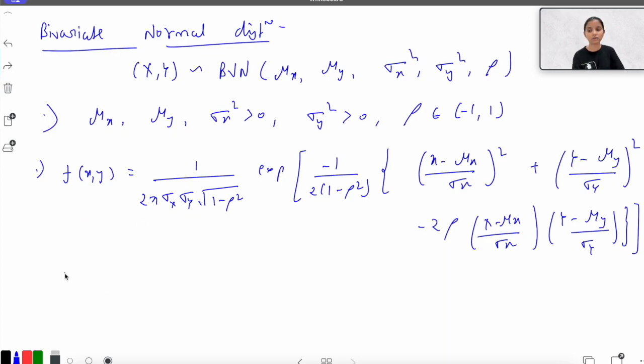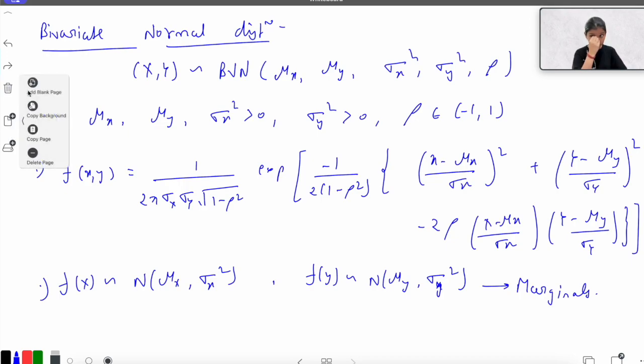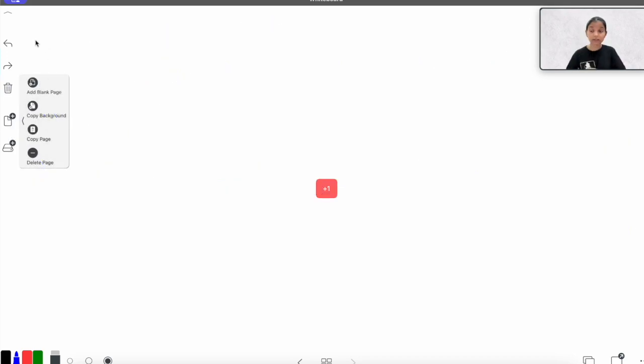If I am having a joint distribution which is following bivariate normal, then the marginal distribution corresponding to x would follow a normal distribution with the mean mu x and the variance sigma x square, and the marginal distribution corresponding to random variable y would follow a normal distribution with the mean mu y and the variance sigma y square. Okay, these are the marginals corresponding to x and y.